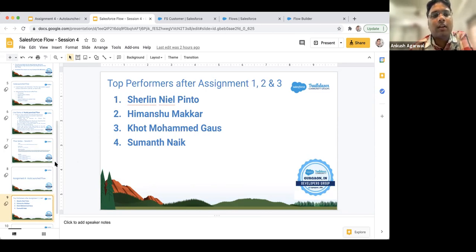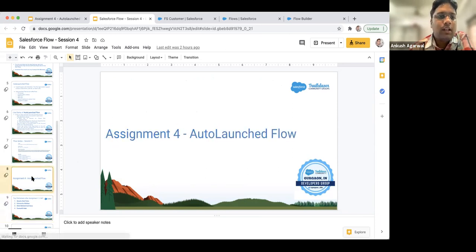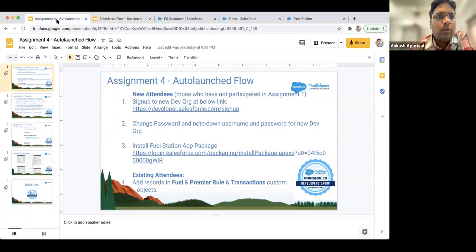Because we have a criterion, whoever submits first will be taken as our preference, and we'll give some additional marks. So try to make it fast and correct as well. It's important that you do it correctly. So yeah.